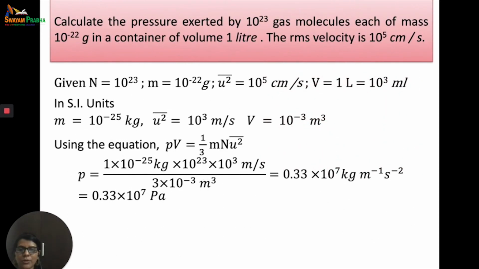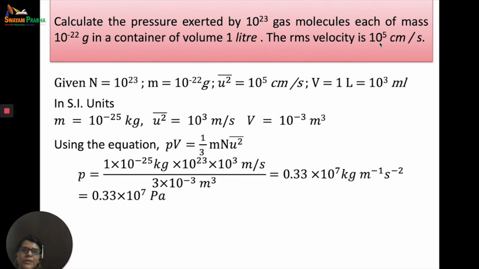So let's look at a numerical based on what we have studied till now. Calculate the pressure exerted by 10 to the power 23 gas molecules, each of mass 10 to the power minus 22 gram, in a container of volume 1 liter. The RMS velocity is 10 to the power 5 centimeter per second. Now see, these are not given in SI units.